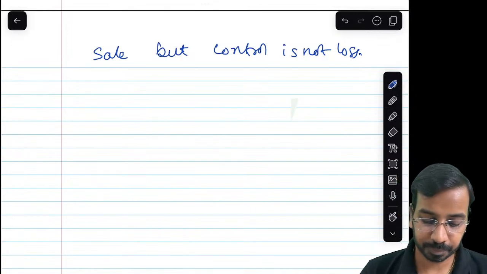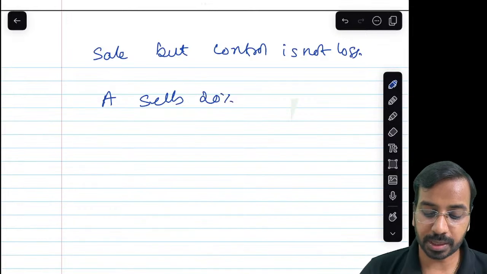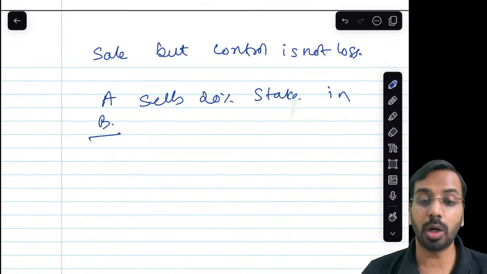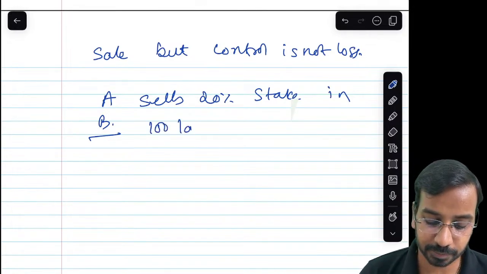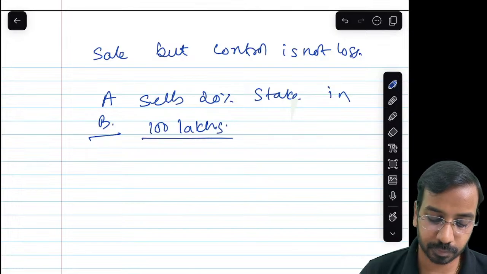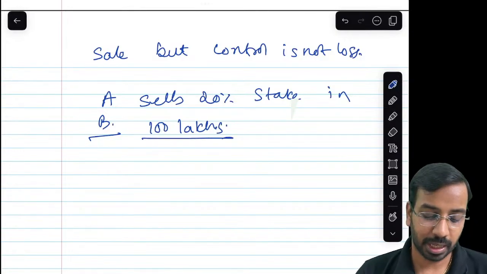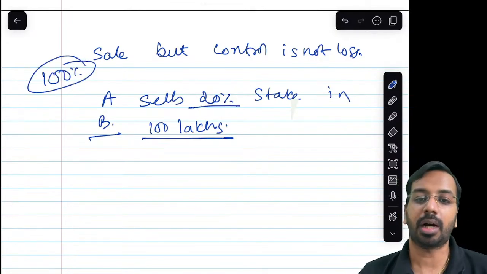For example, A sells 20% stake in B for, let us say, 100 lakhs. Control is not lost. 100% was held initially. Now we have sold 20% for 100 lakhs.